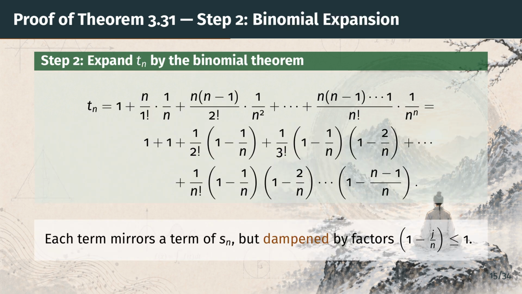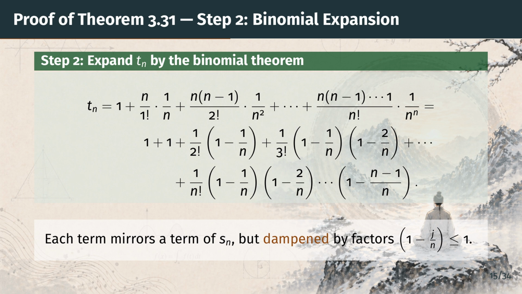Step 2. Expand t sub n using the binomial theorem. The first line on the slide is the raw expansion. A typical term has a binomial coefficient, that product of descending integers divided by k factorial, multiplied by 1 over n raised to the power k. The second and third lines tidy each term up. The trick is to spread the powers of n in the denominator across the descending factors in the numerator.